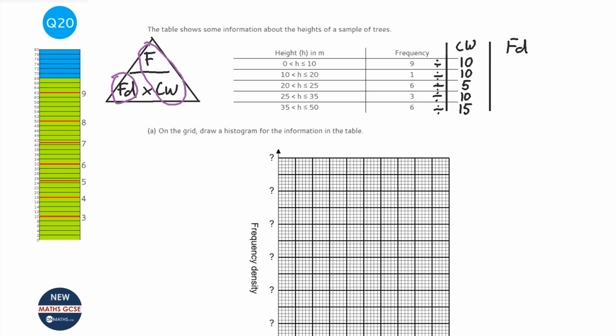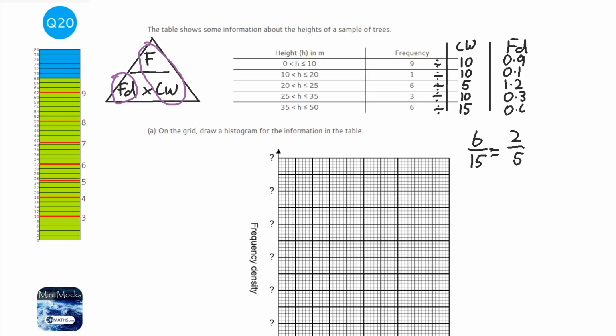So we've got 9 divided by 10, which will be 0.9. 1 divided by 10, which is 0.1. 6 divided by 5, well, that's 1.2. 3 divided by 10, which is 0.3. And 6 divided by 15. Well, if I've got a calculator, it's easy, but here I can divide top and bottom by 3, so that's 2 over 5. So that's 2/5, which is 0.4.